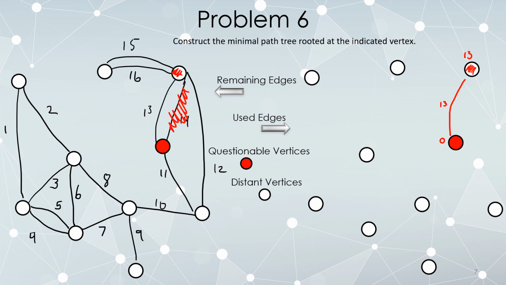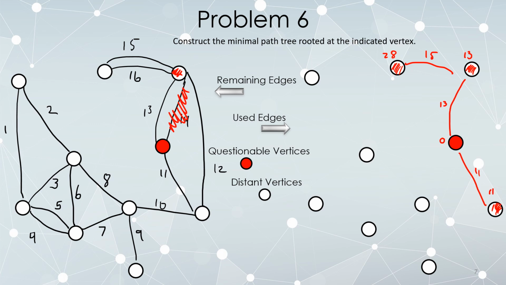Any edges connected to red vertices that I haven't already used. As I've mentioned, I sort of like to connect things up to new vertices whenever I can. So I'm going to do this with 15, and I'll go ahead and do this with 11. All right, that gets me some new vertices into play. It took me 13 steps to get here and 15 more, so this is going to be labeled with 28, and that's just going to be labeled with 11.